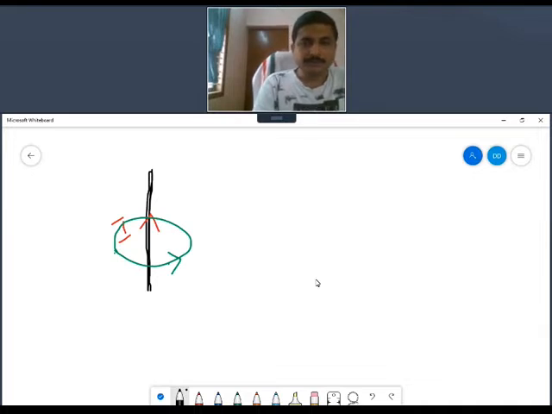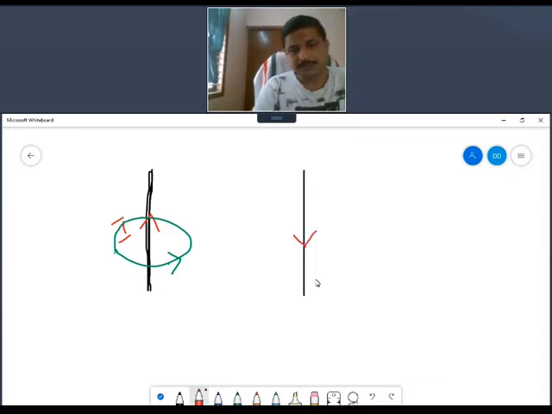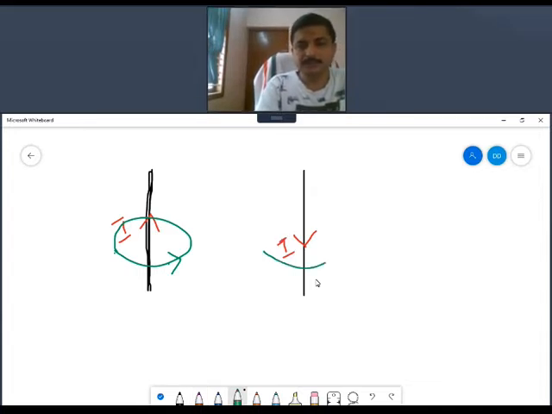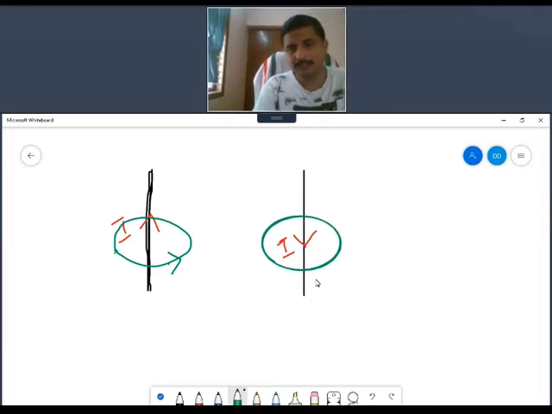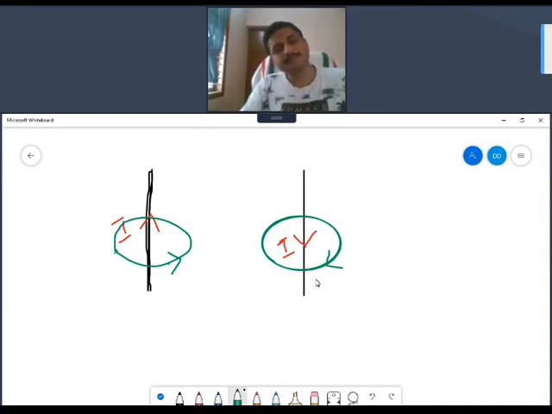Now I'll explain the direction in a better way. Take another conductor, similar, another conductor. Now here the current is flowing downwards. Then there will again be a magnetic field around this conductor, but what will be the direction? The direction will now be clockwise. The direction will be like this, clockwise.